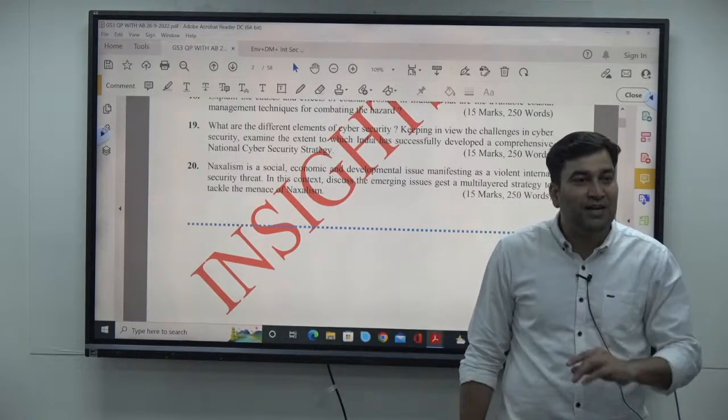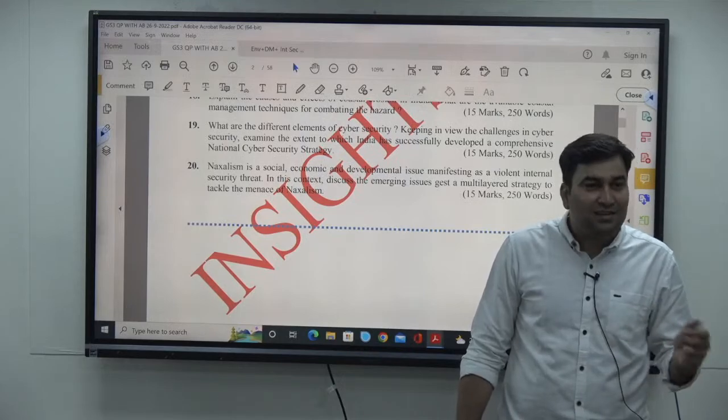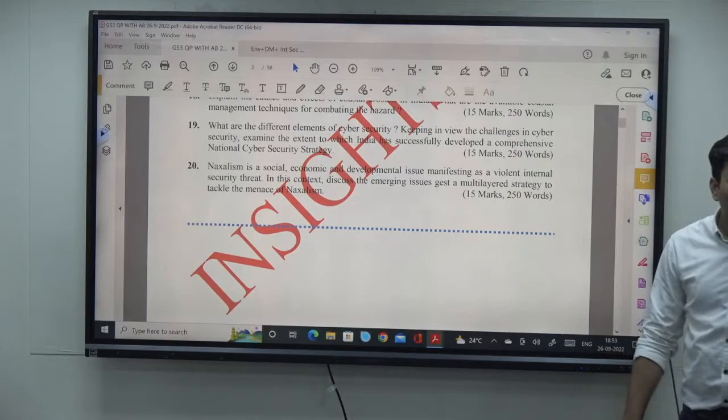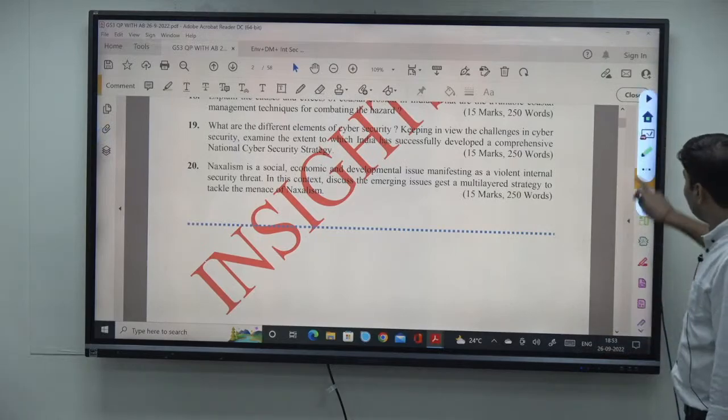We need to build the capabilities. पैसा देते हैं हम लोग रिसर्च डेवलपमेंट के लिए, नहीं. We need to invest. So ये सब कुछ आपको लिखना है ये क्वेश्चन में. I hope that you are getting the idea. By taking this idea, let us see how to write the answer.